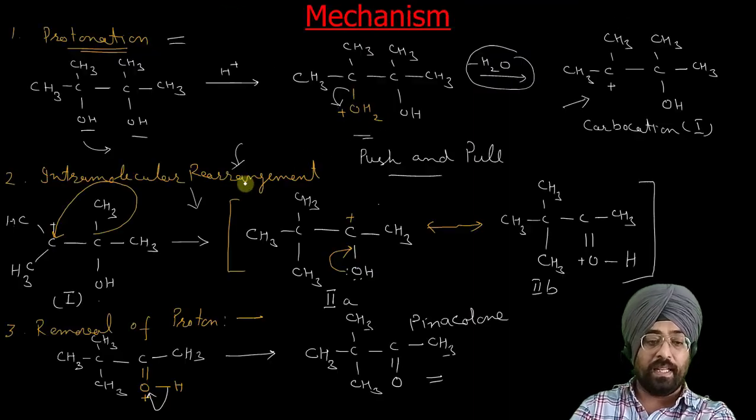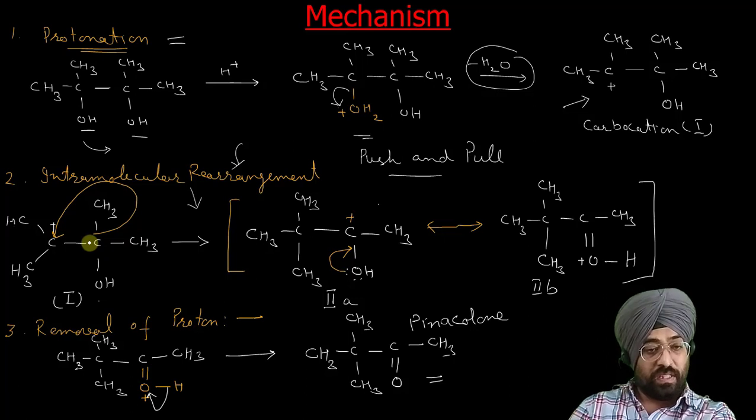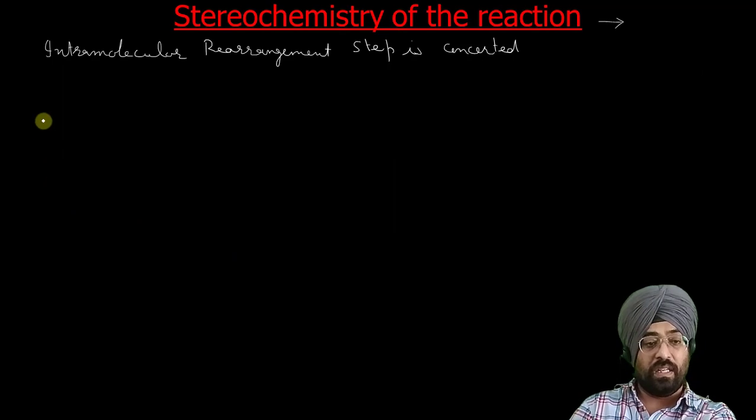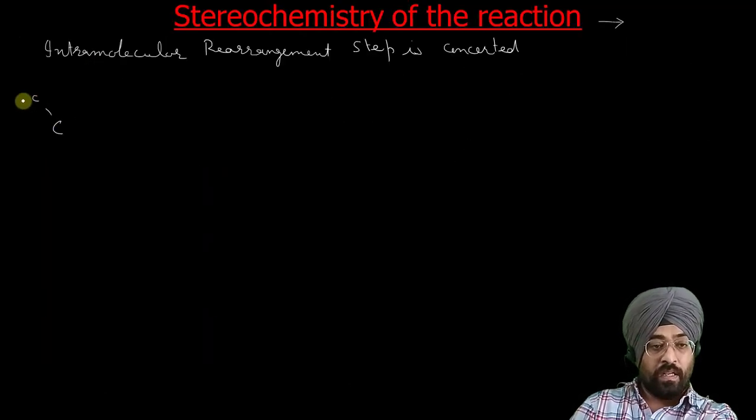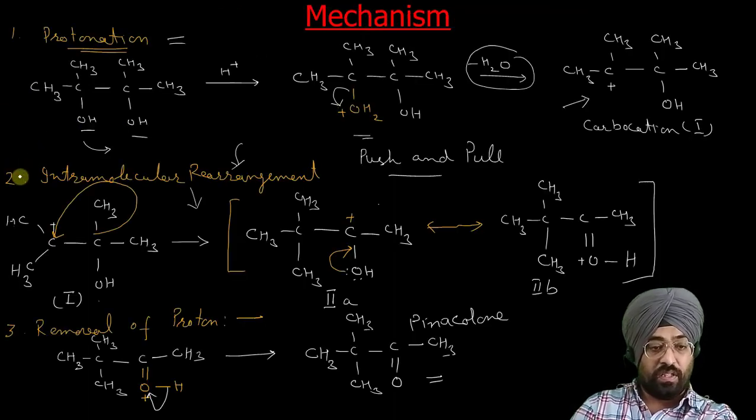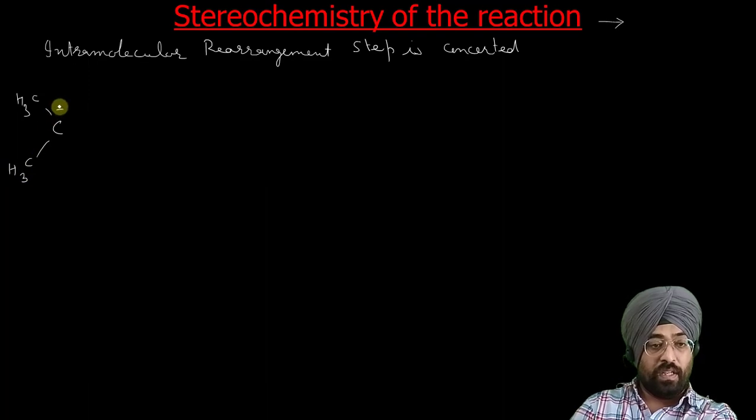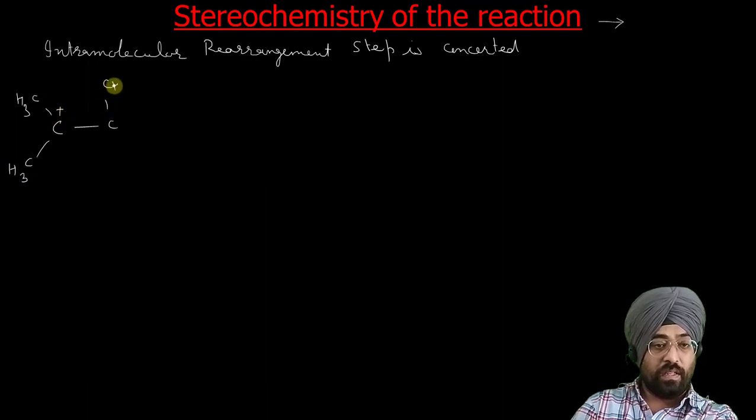It means that before breaking this bond completely, when this methyl group has to shift from this carbon to this carbon, without breaking this bond, this bond formation starts. So let us write this structure. CH3, CH3 positive, CH3, CH3, OH.